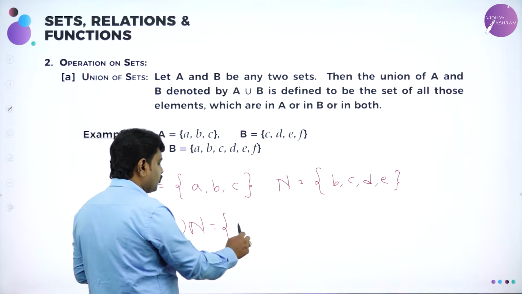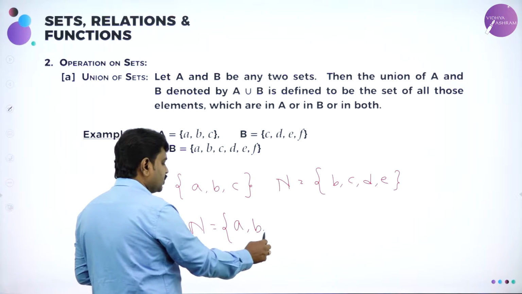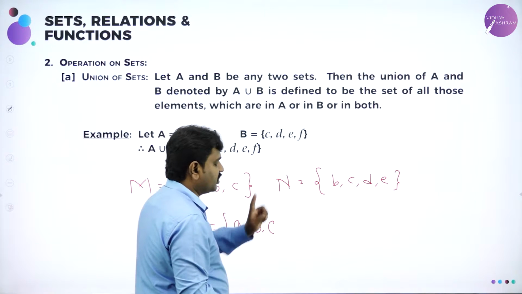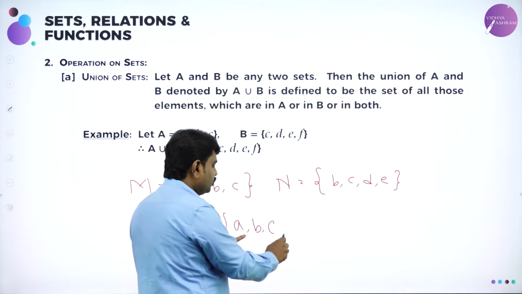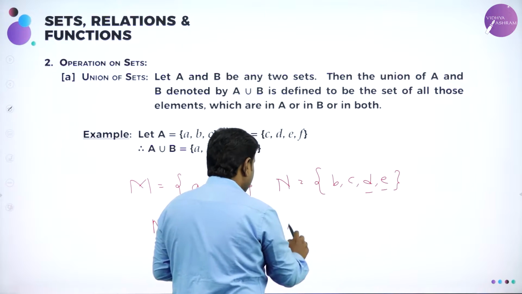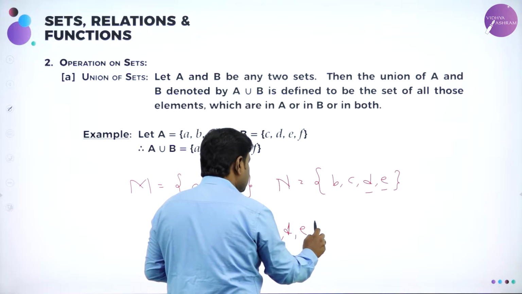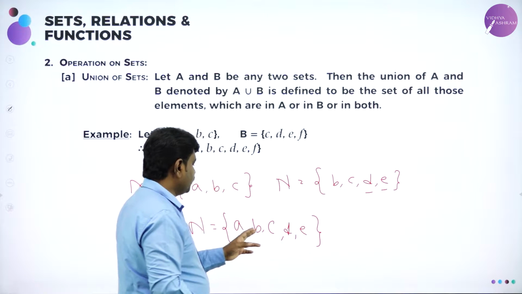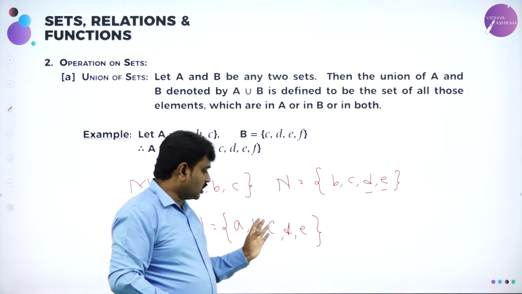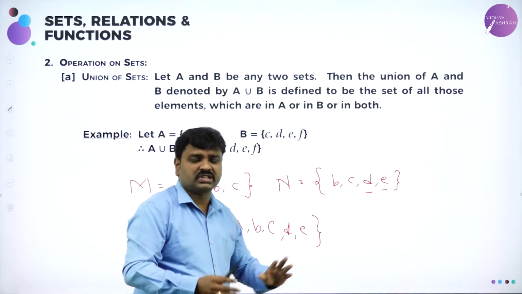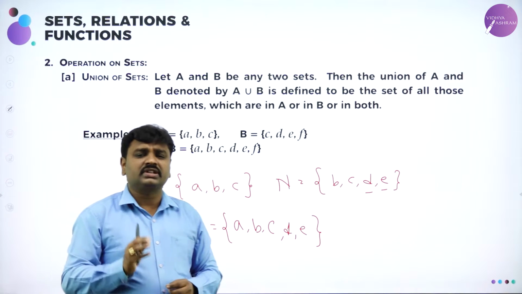M union N means what? Write the elements of M. What are the elements of M? a, b, c. And write the elements of N. What are the elements of N? b, c, d, e. b, c already written. So start from what? d. It means you should not repeat b, c. Once you should write, that's it. So a, b, c and b, c, d, e. So a, b, c is present, and d, e are also present. This is union.